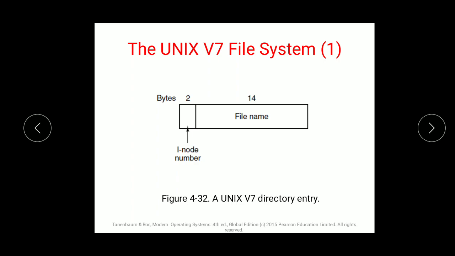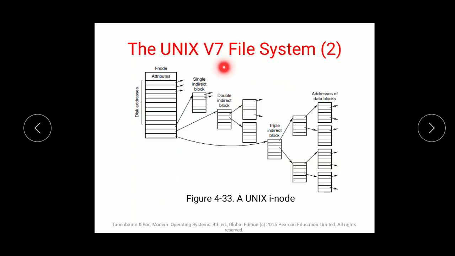The first 10 disk addresses are stored in the inode itself. So for smaller files of up to 10 disk blocks, all the necessary information can be found directly in the inode. Each attribute is replicated with a single indirect block, and each indirect block relates to a block of addresses.